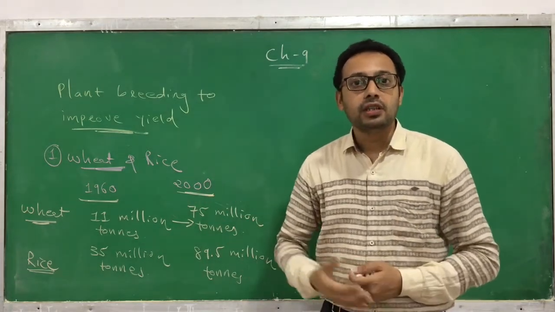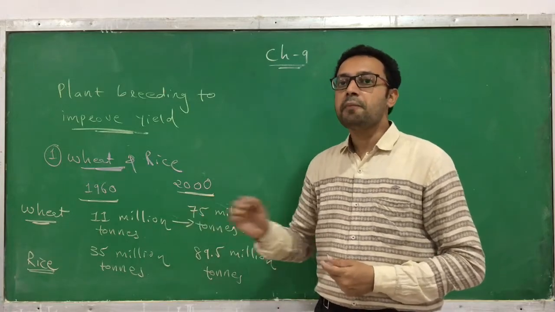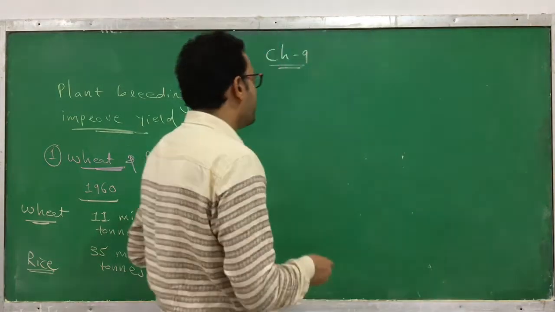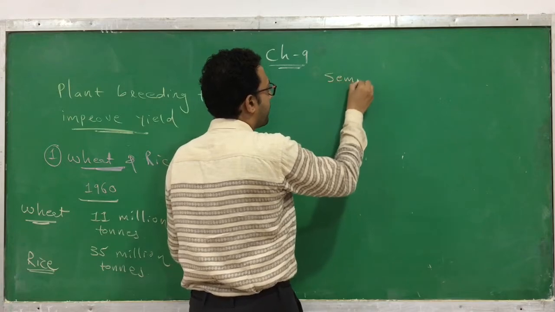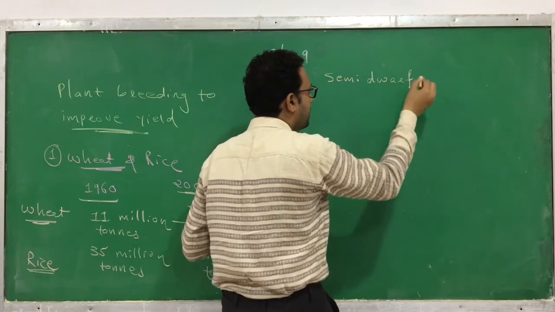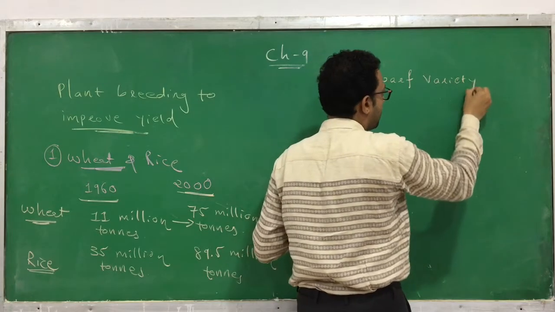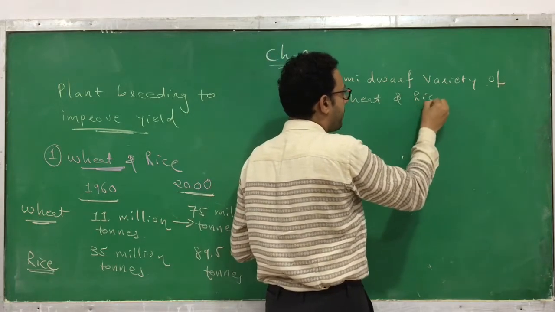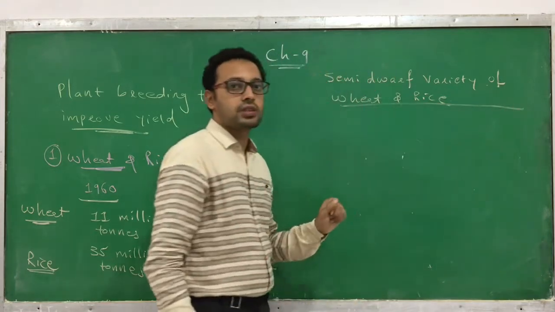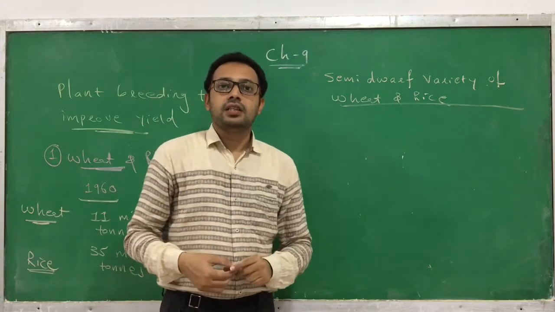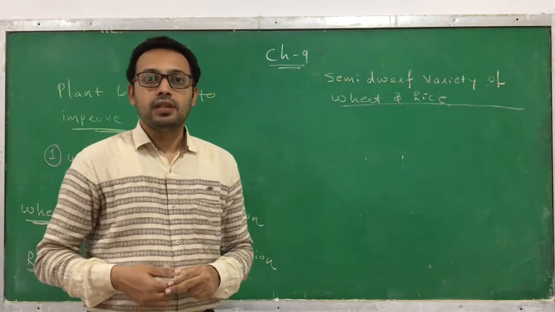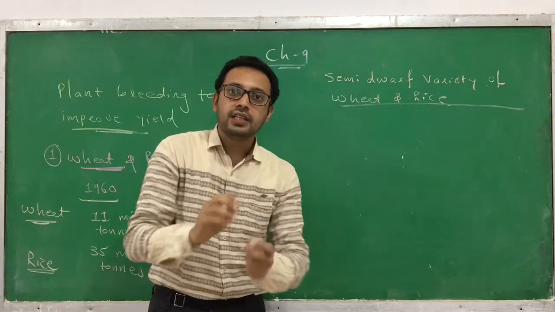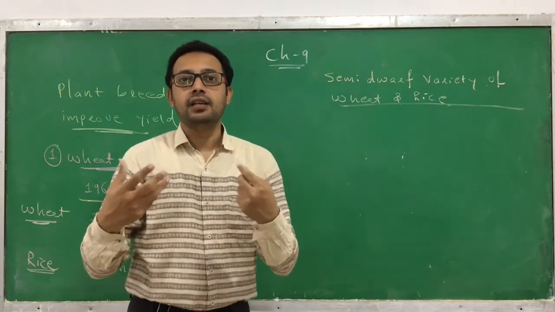How is it possible? That is possible due to plant breeding. What we have done is we have developed a semi-dwarf variety of wheat and rice. Initially, wheat and rice took 6 months to grow. But now we have developed the semi-dwarf variety. Even when the plant is small, it is able to generate its seed and fruits.